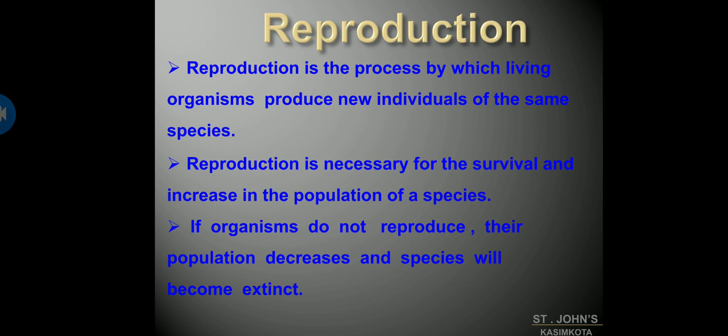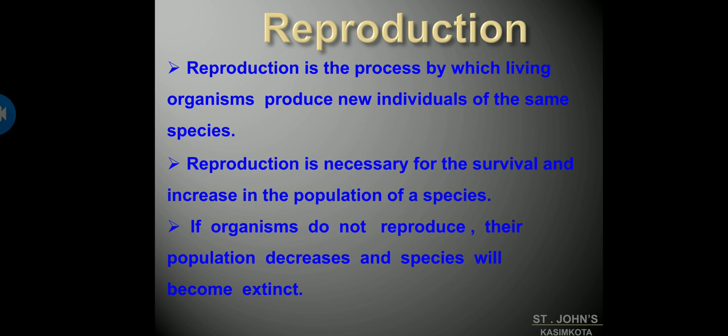They have the capability of reproducing more members of their own kind. So reproduction is essential for the survival of species on this earth. Living organisms produce more organisms of their kind to maintain the life of their species on this earth.